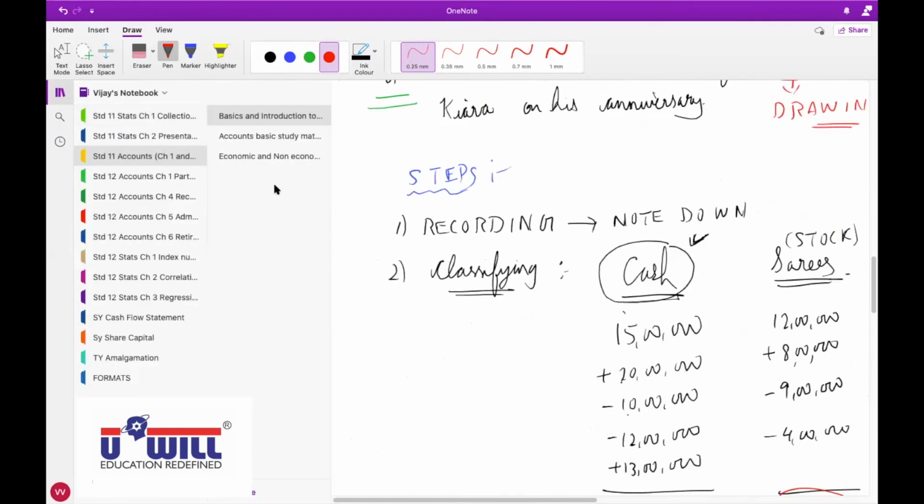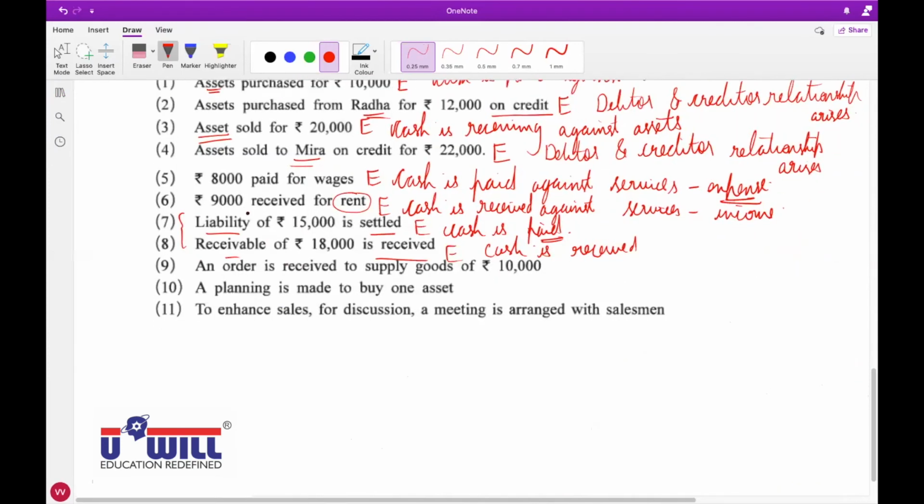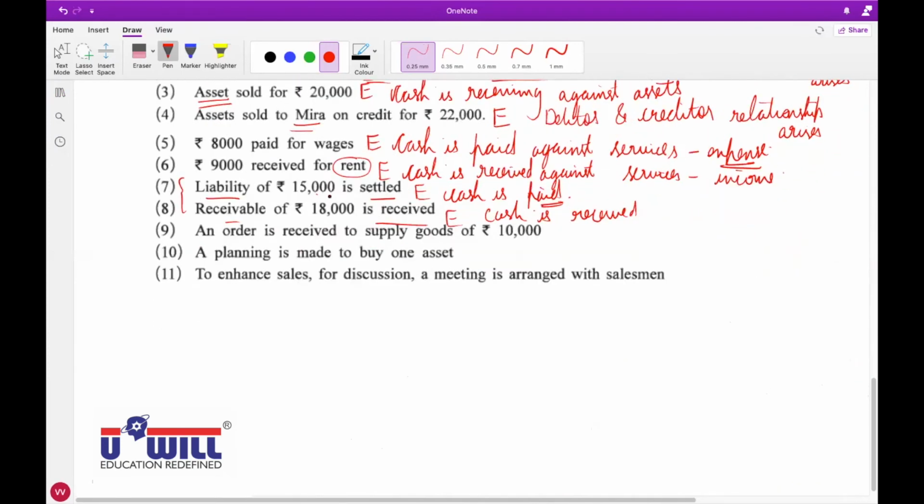Liability 15,000 is settled means in the past there was a liability. Now when we pay it, it is a cash transaction. Receivable is like that Shraddha Kapoor example. When we receive the money, it is a cash transaction.